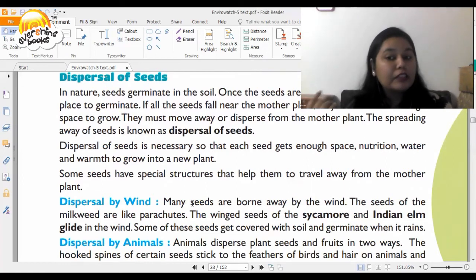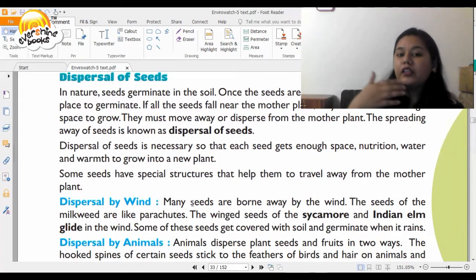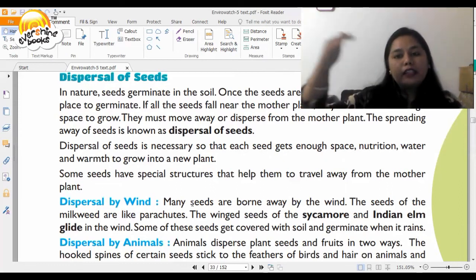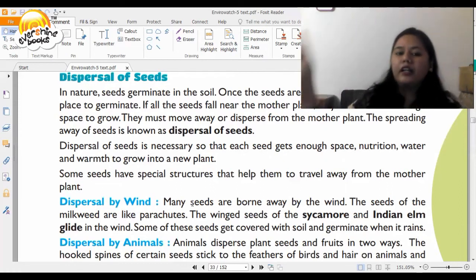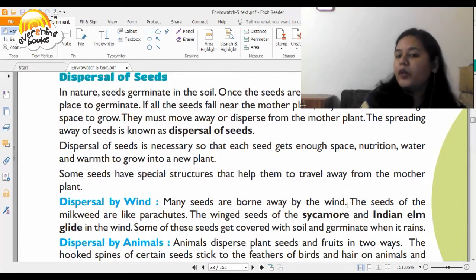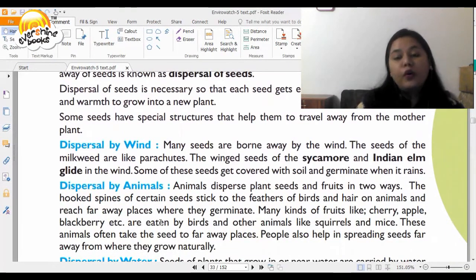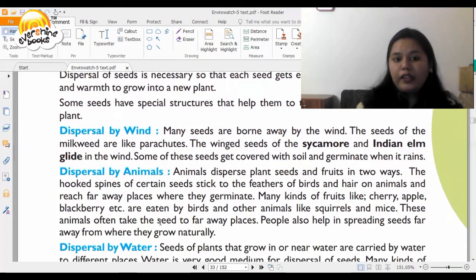So, how does this spreading of seeds happen? There are various methods. First is through wind. When the wind is blowing really fast, the seeds are so light that they're carried from one place to another. Many seeds are borne away by the wind. The seeds of the milkweed are like parachutes. The winged seeds of the sycamore and Indian elm glide in the wind. Some of these seeds get covered with soil and germinate when it rains.